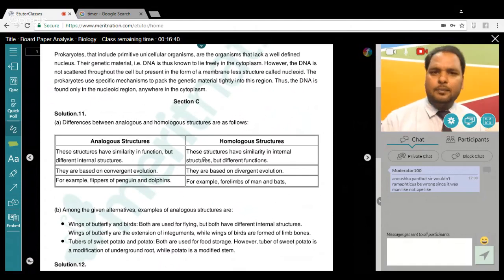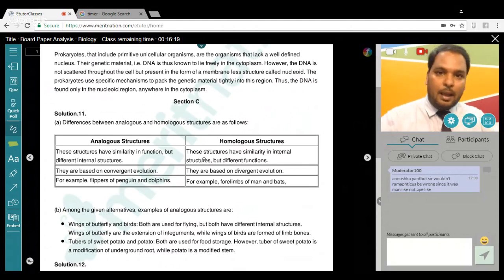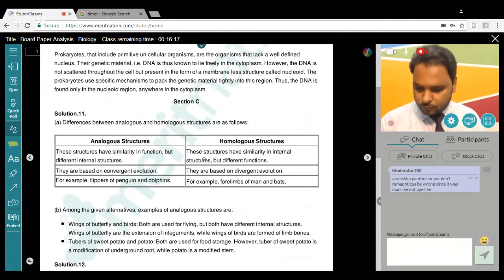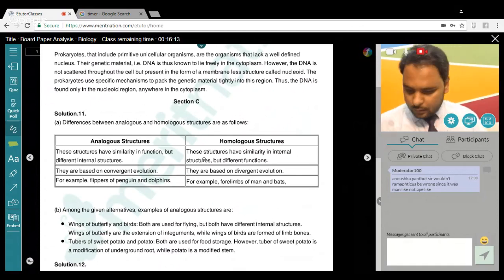Again, a direct question. I told you in the strategy session also that for some of the questions in biotechnology you make short notes. Every procedure like RNA interference, Agrobacterium, Bt cotton, plasmid, make a short note, prepare it for 5 marks. And that's what happened here. A 3 marks question came. So those who prepared accordingly, I think you have written the right answer.